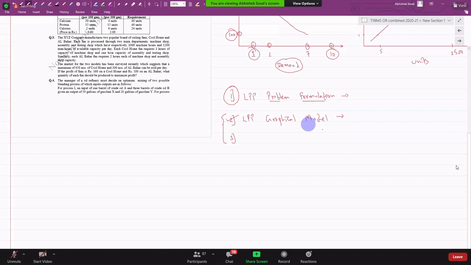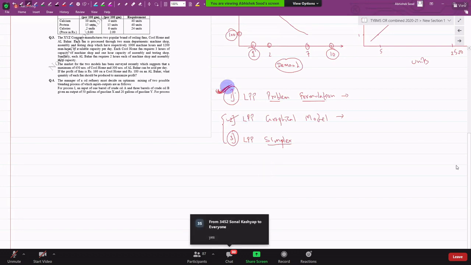And because there are some shortcomings in the graphical model, we go on to another model, LPP simplex. So whatever problems we have learned to formulate in this chapter, here we solve using the simplex method. It's a mathematical model. Are we clear?